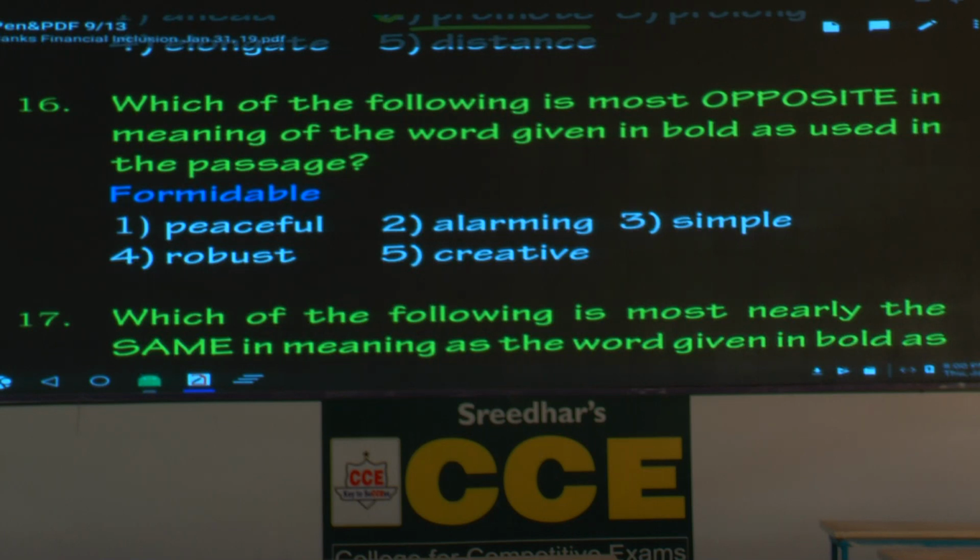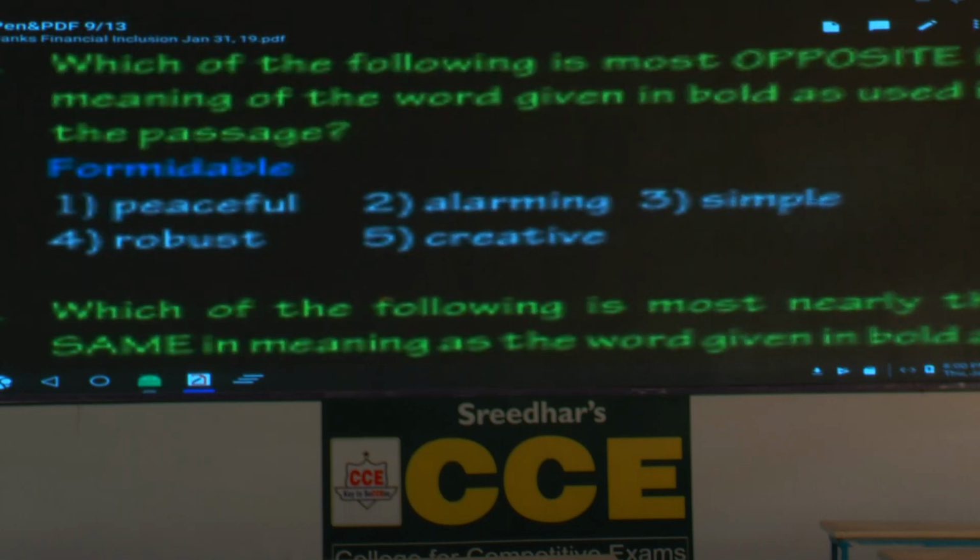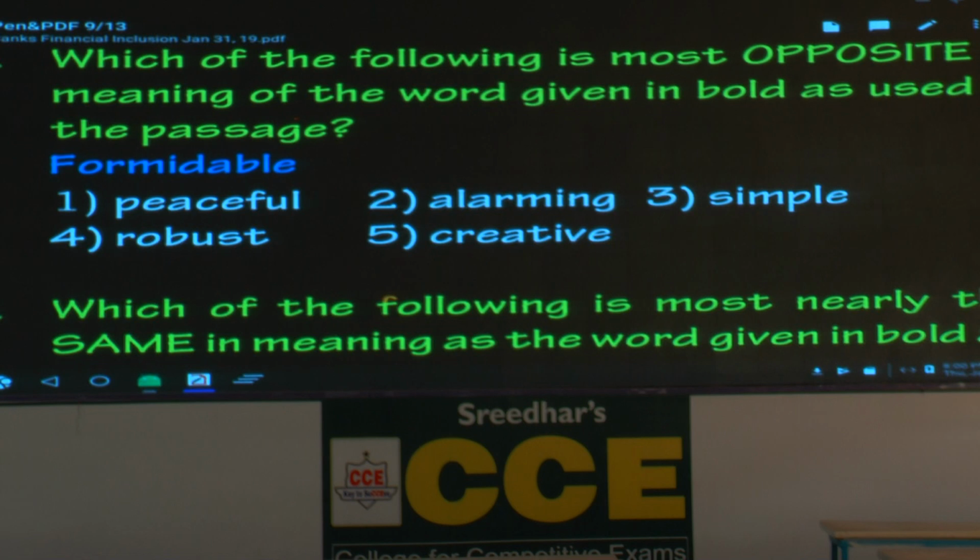Question number 16. Please underline opposite. So what is the word here? Formidable. First write the meaning of that. Formidable means something very large or big, something frightening.